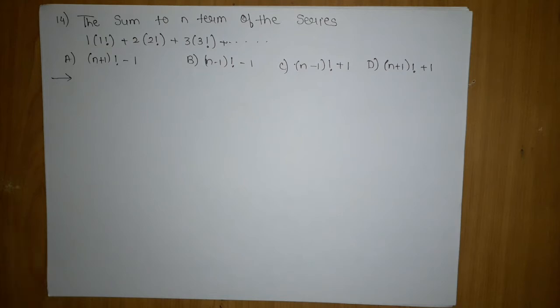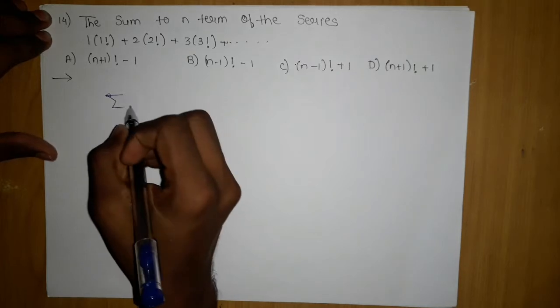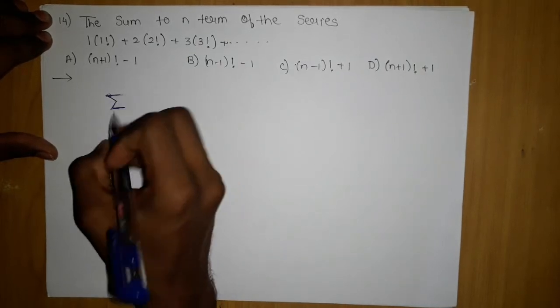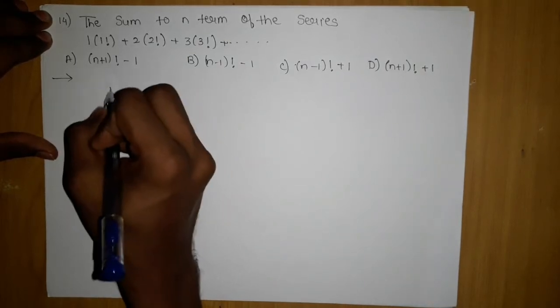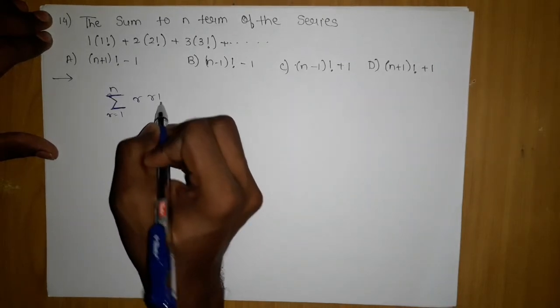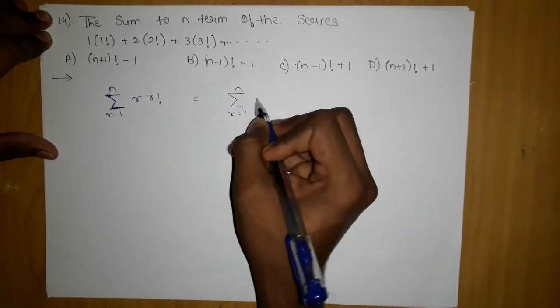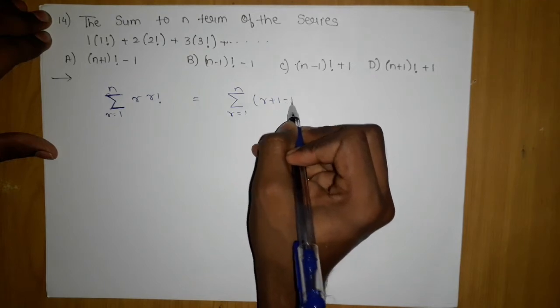If you remember in our lectures when I was teaching you dependent and independent summations, in the independent we have done a similar problem like this. How do we have to proceed with this problem? We have to write summation r equals 1 to n, I can write it as r into r factorial. Now what will we do in the next step? This problem we have already done: r plus 1 and r minus 1 we will do.